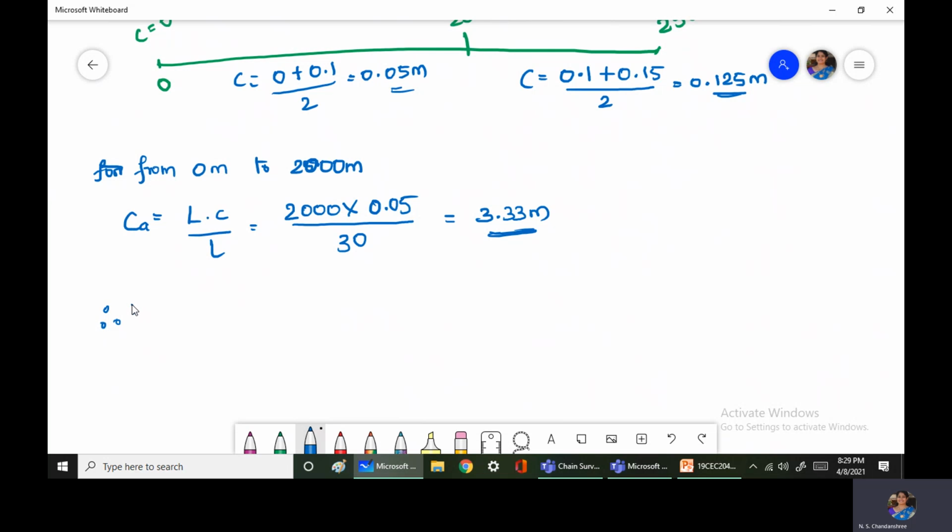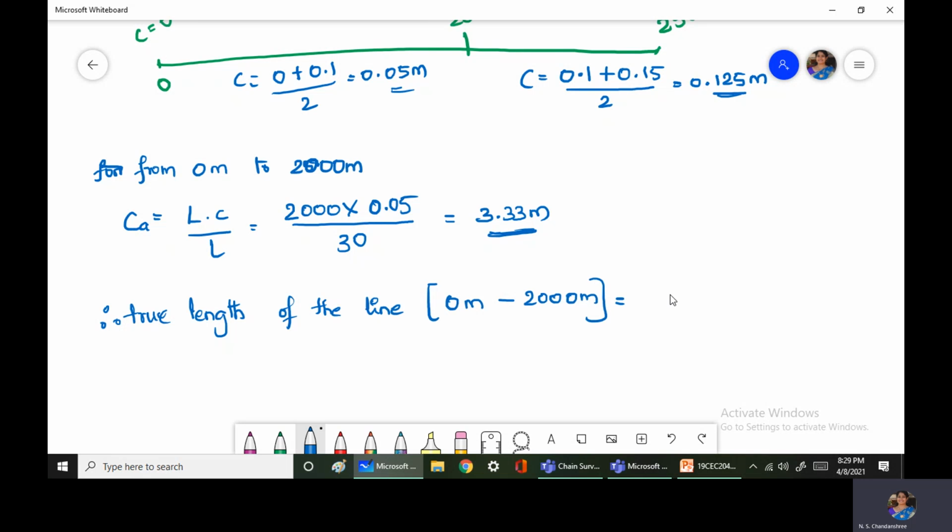Therefore true length of the line, if you want you can write from 0 meter chainage to 2000 meter chainage.